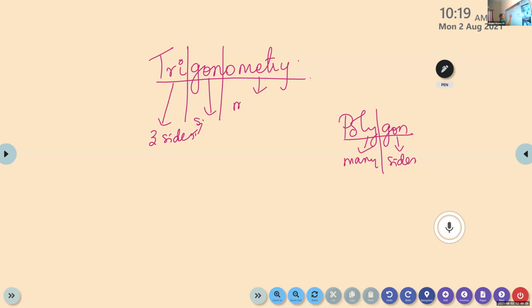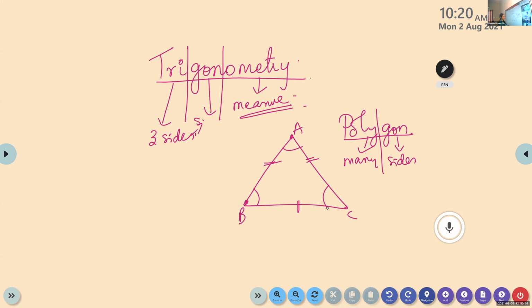Metry means measure. So three sides and its measure means we are going to learn about the triangles. We know that in a triangle ABC, you have three sides, three vertices and three angles. So the relation between the sides and angles of a triangle.